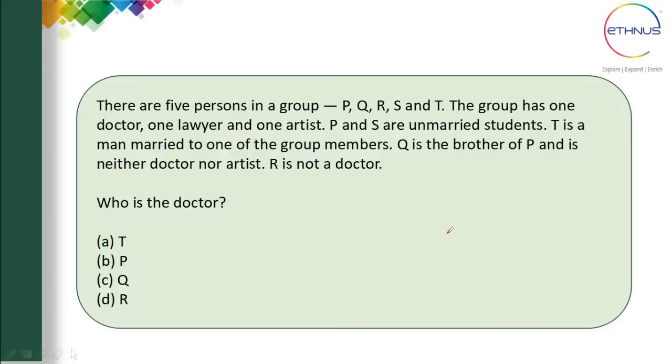There are 5 persons in the group. So what do you think is the correct answer? Who is the doctor? Read this question, and the moment you get the answer, you can type it out in the live chat. There are 5 persons in a group, P, Q, R, S and T. The group has 1 doctor, 1 lawyer and 1 artist. P and S are unmarried students. T is a man married to one of the group members. Q is the brother of P and is neither doctor nor artist. R is not a doctor.